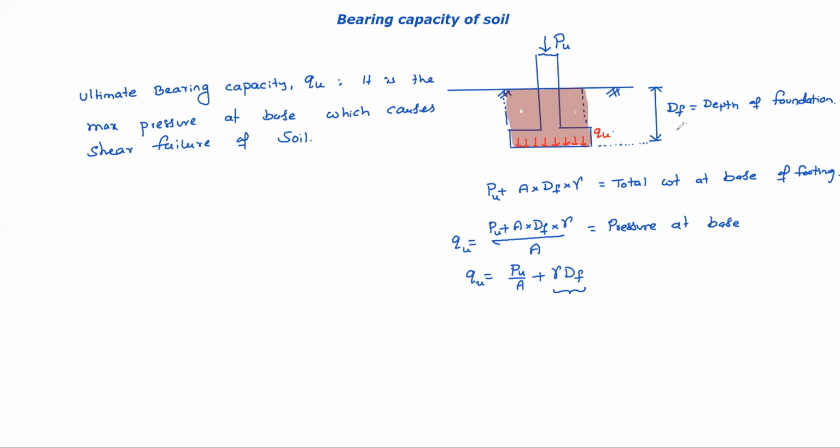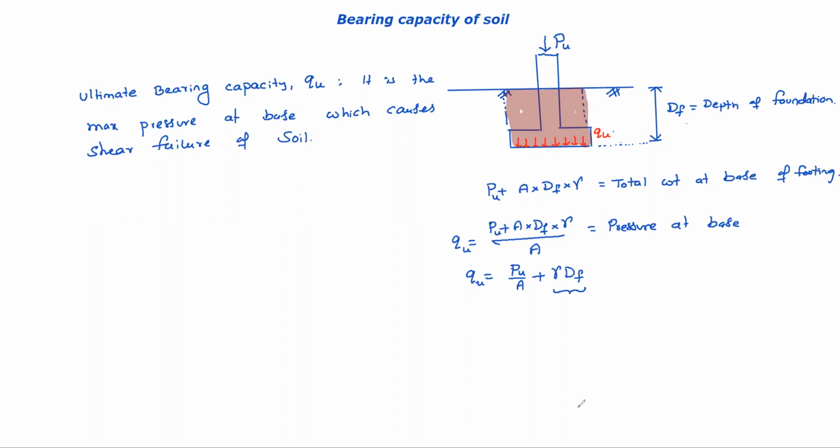At this pressure, the soil fails actually. So that pressure is called ultimate bearing capacity. Ultimate means it's the maximum pressure, so beyond that you cannot place. By that pressure itself, the soil fails. Understood? It's a failure pressure basically. But that pressure is due not only to the external load but also the soil above the footing, including the footing weight itself. So everything is causing this QU pressure. Because of this QU pressure at the base of the footing, the soil fails in shear. That is ultimate bearing capacity.